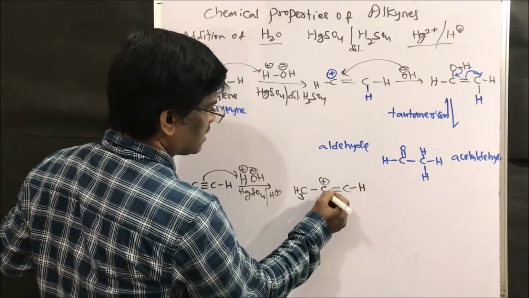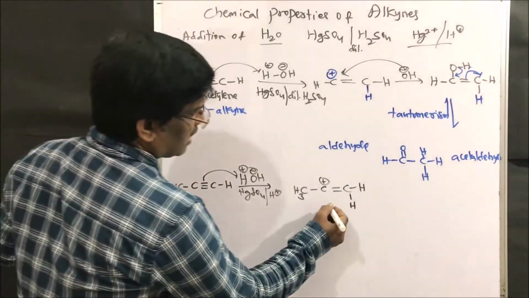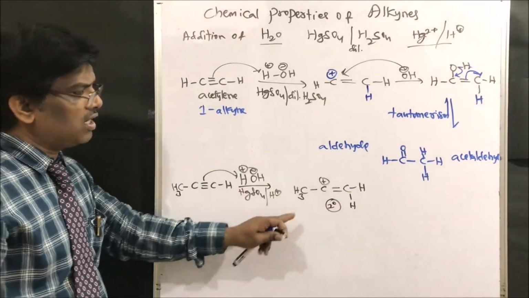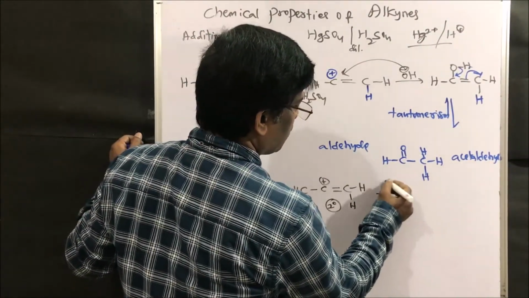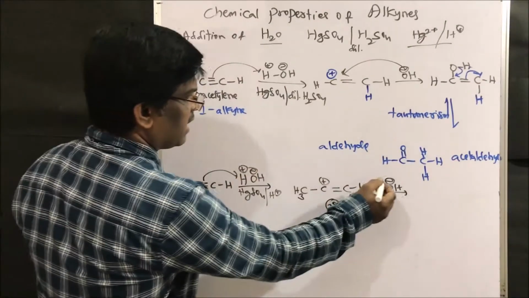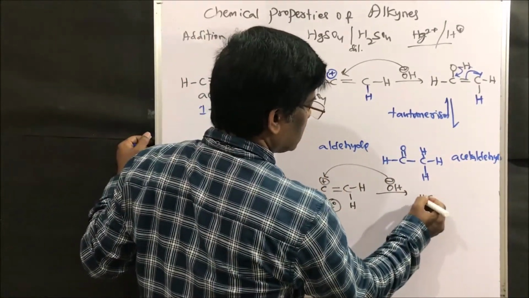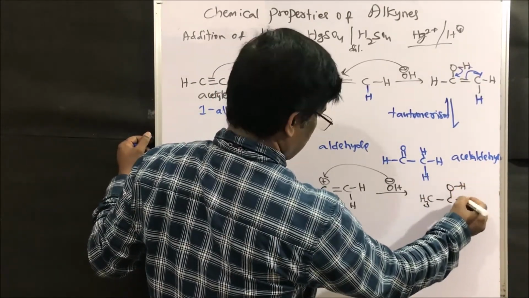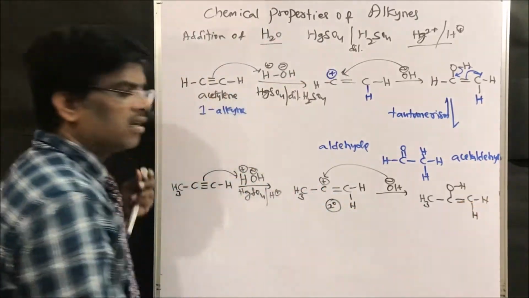Just remember, this is the secondary carbocation I am going to get, right? Secondary is more stable. So this is the intermediate I am going to get. Next, what happens? The OH minus in the reaction mixture comes and sits here to give this intermediate, CH3, COH, CH, H, and this is a double bond.